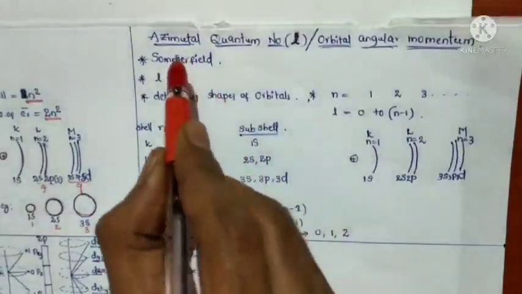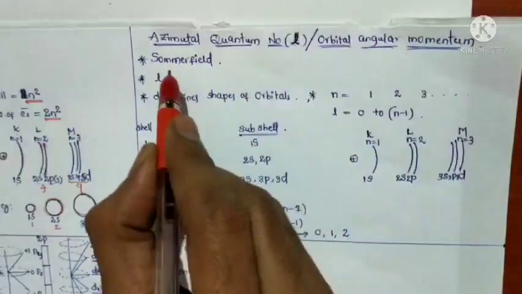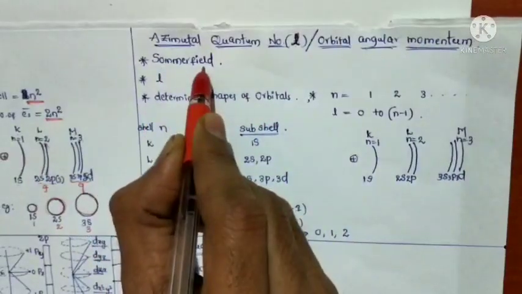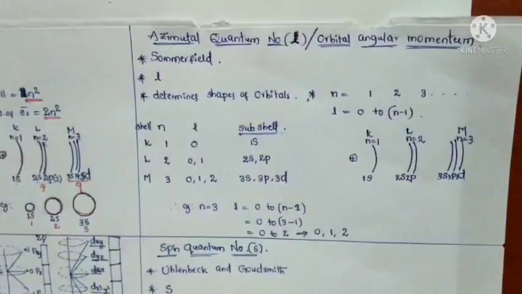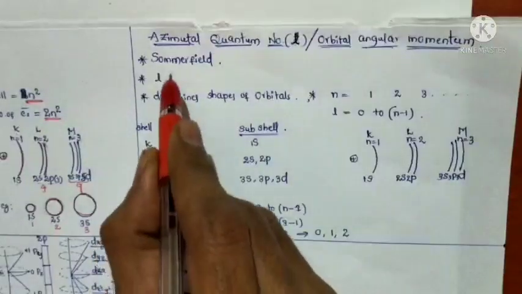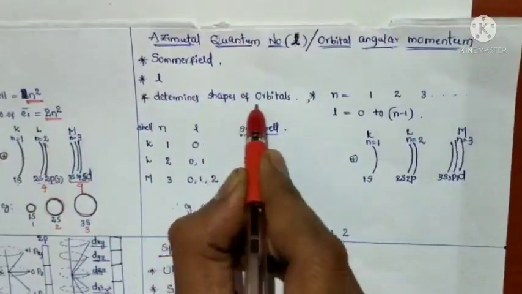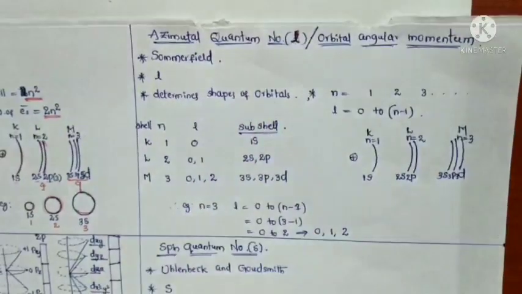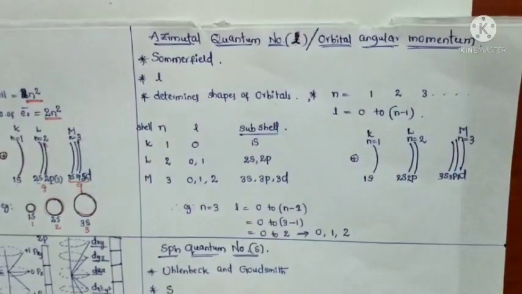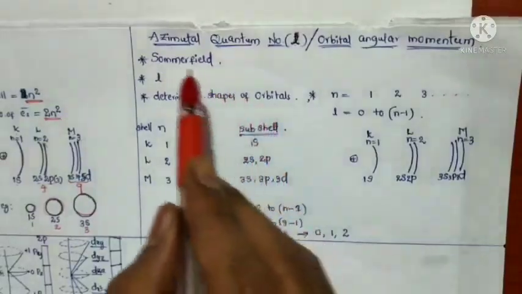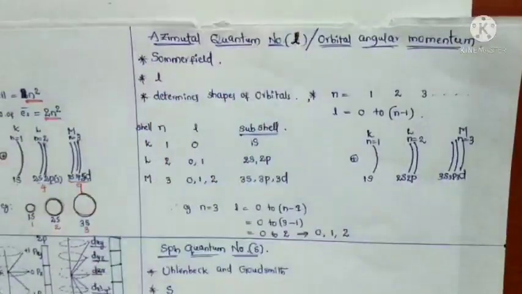The azimuthal quantum number was proposed by Sommerfeld, and it determines the shapes of orbitals. So the shapes of orbitals are explained by the azimuthal quantum number.